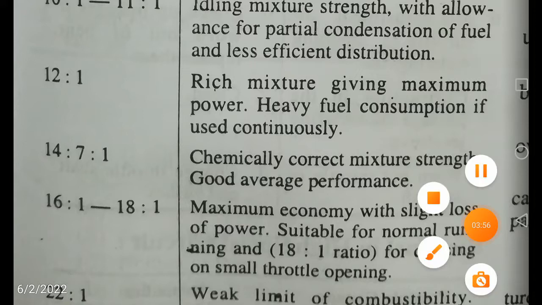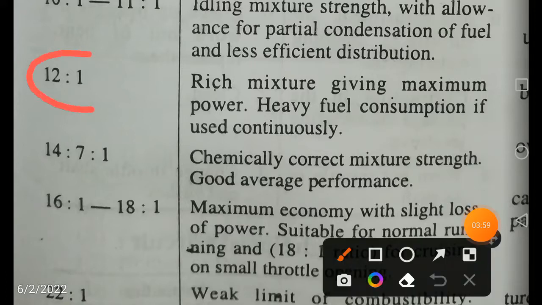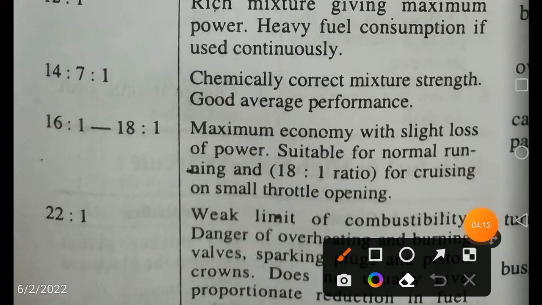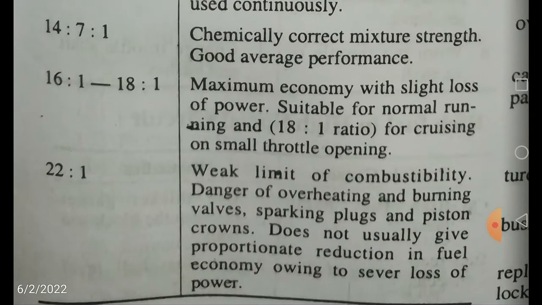Now this is the rich mixture giving maximum power, 12:1. A question may be asked: what is the maximum power air fuel ratio? 12:1. Next is average performance, also called the chemically correct or stoichiometric air fuel ratio. This is good average performance. Next comes maximum economy, where you are consuming less fuel compared to air. Less fuel naturally means economy.